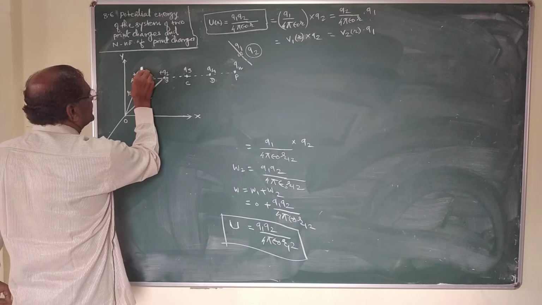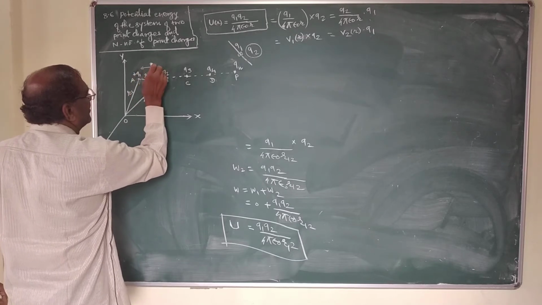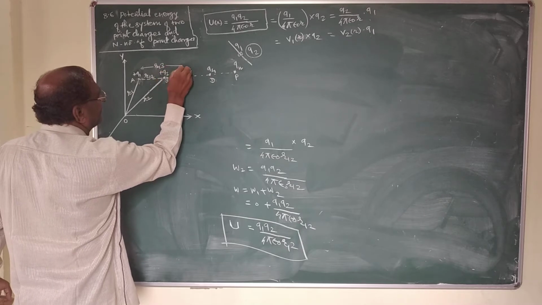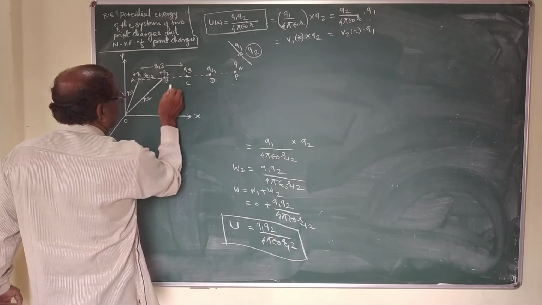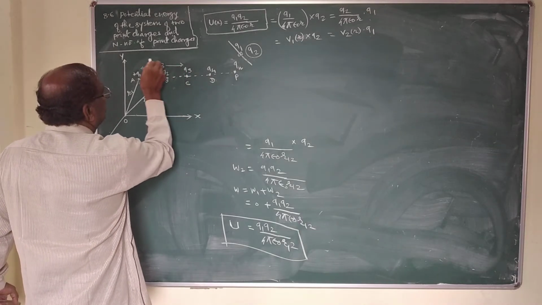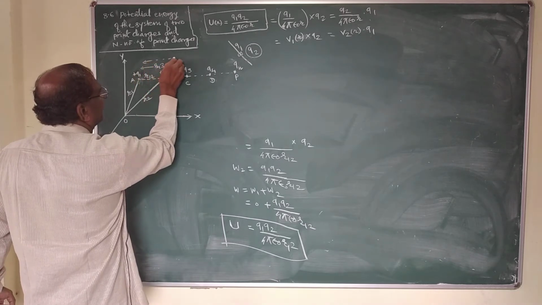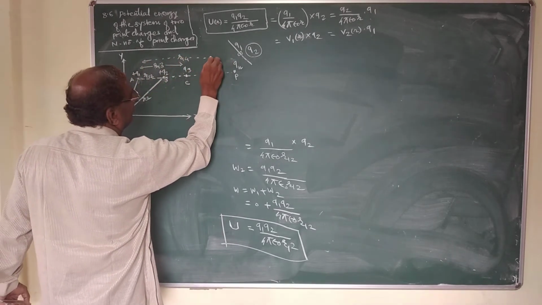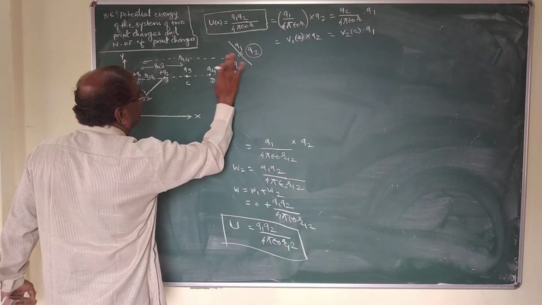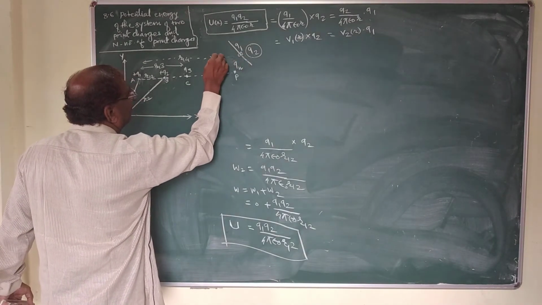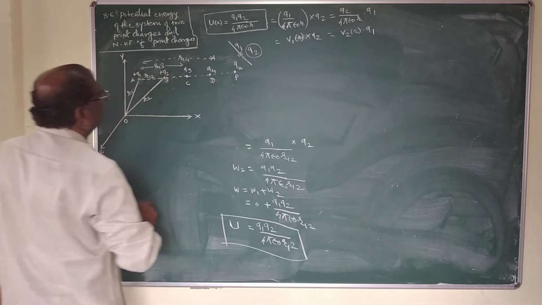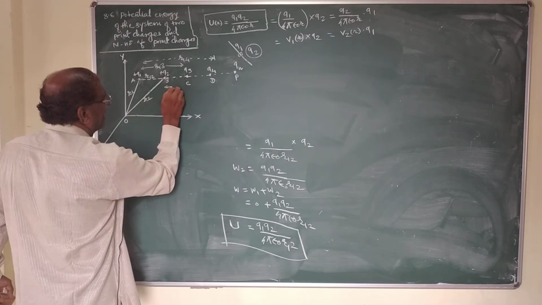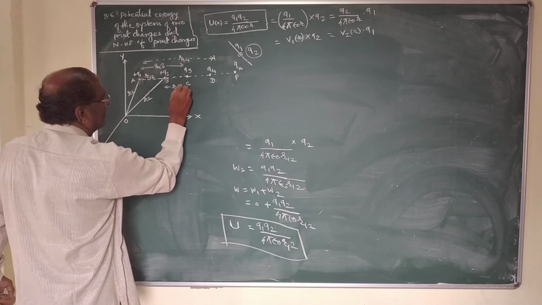These distances are R13. These distances are R14. These distances are R23.